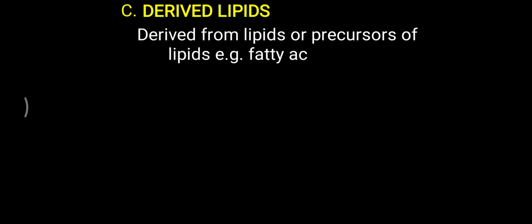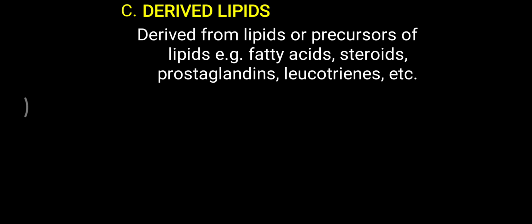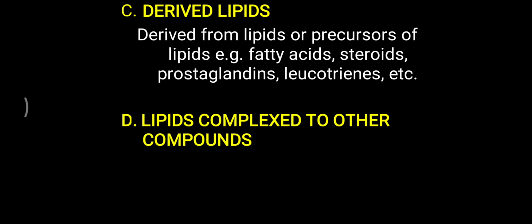Now the third division of the lipid classification is derived lipid. In this derived lipid, basically from the original lipid molecule, some molecules are separated. Like from the simple lipid, there is glycerol and fatty acid present, so we can get fatty acid and glycerol from the lipid. They are derived or generated from the lipid or are precursors of the lipid molecule, so they are called derived lipids. Fatty acid, steroid, prostaglandin, leukotrienes are examples of the derived lipid. So that is the third classification.